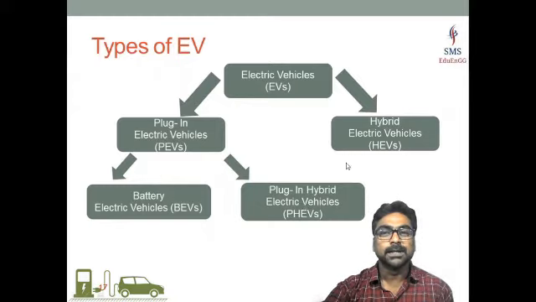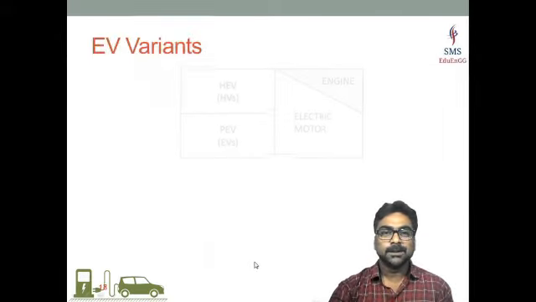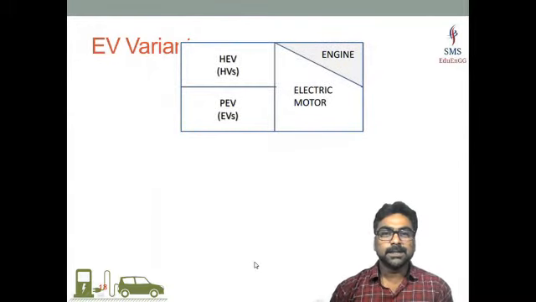So there are two variants of hybrid. One is direct hybrid and another one is plug-in hybrid electric vehicle. We will see the basic difference between the vehicles one by one, right? So we will start with the basic combination between these electric vehicles, right? These are all the EV variants. So EVs, as I just mentioned, are mainly classified into two types: plug-in electric vehicles and hybrid electric vehicles.